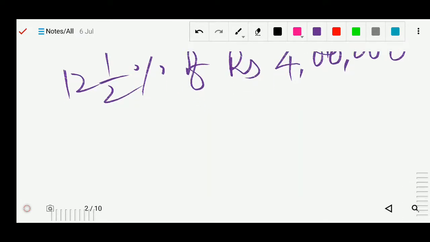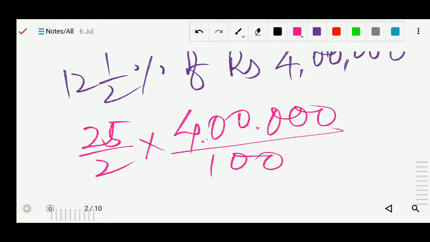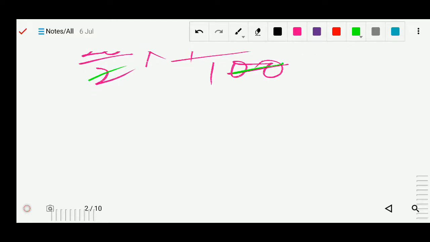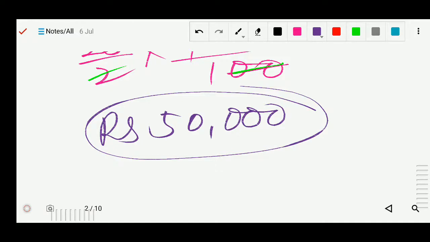Okay, so first of all let's make it simple. 12 into 2 is 24 plus 1, 25 by 2%. So directly I will write here 25 into 4 lakh divided by 100. So this 20 we can cancel, 20 by 2 times 2 is 4, and it is 2,000. So now 2,000 multiplied by 25, you will get rupees 50,000. So now we get the royalty.